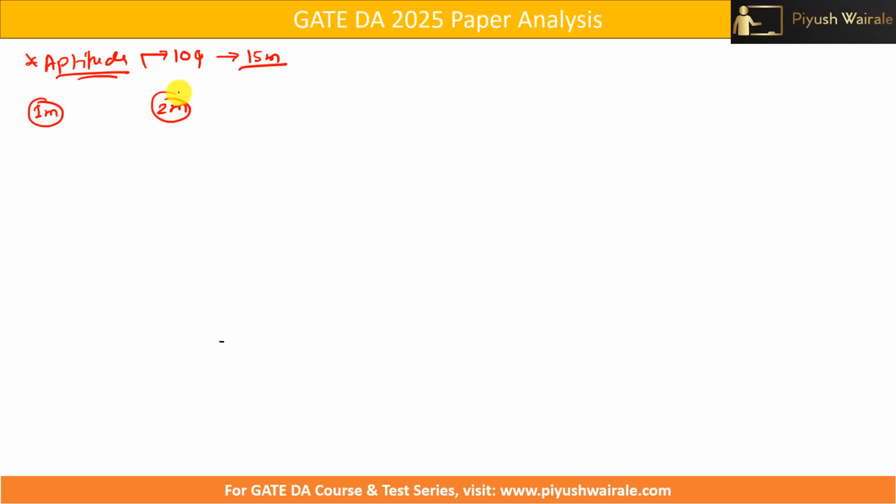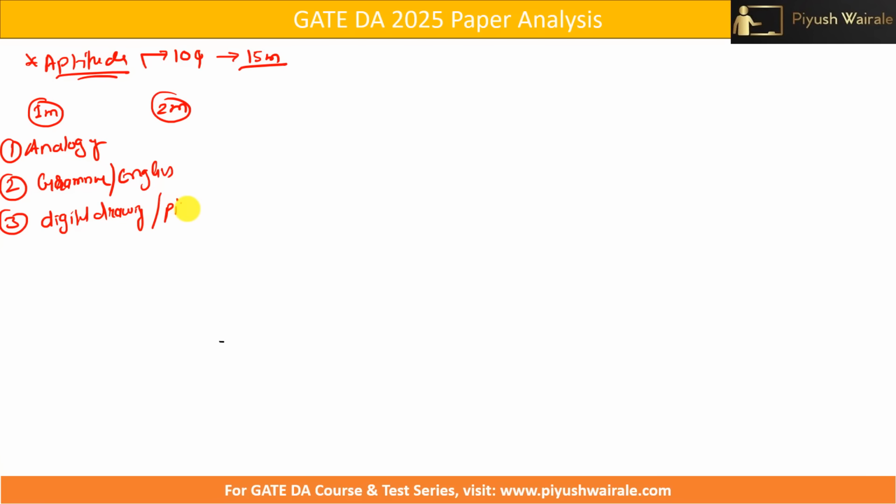If you analyze this particular aptitude part, in the 1 mark section, one question came from analogy, a simple question. Okay, there was one more question from English grammar, a fill in the blanks type of question. So I can say grammar, or we can say English part. Then we have one digital drawing, something related to a pixel, and the question was based on that.